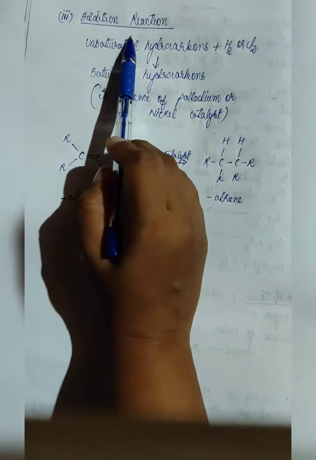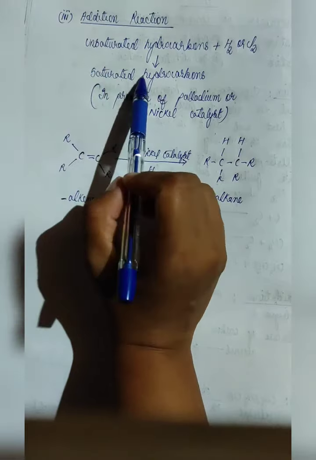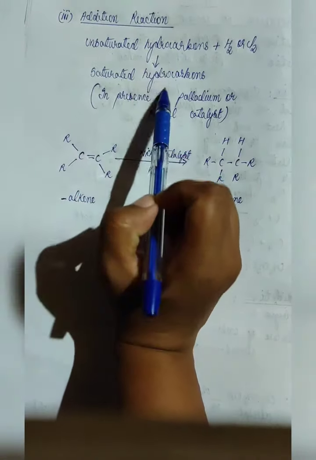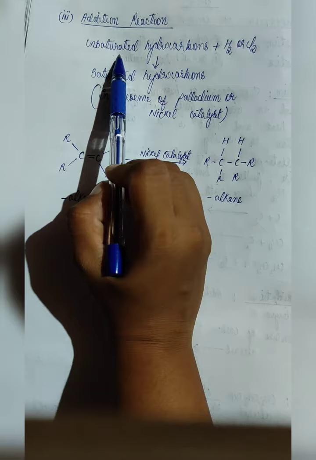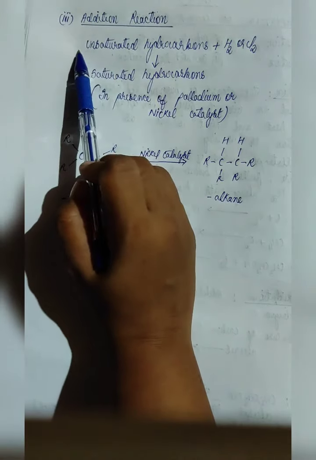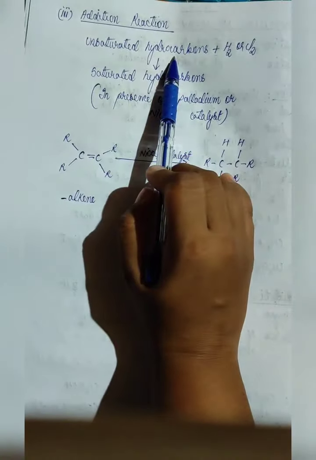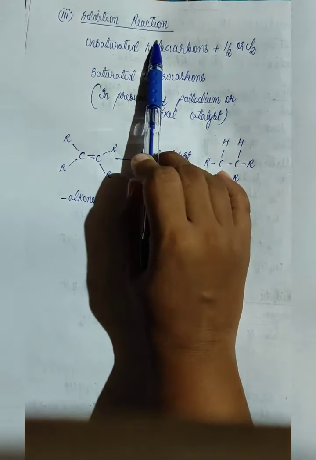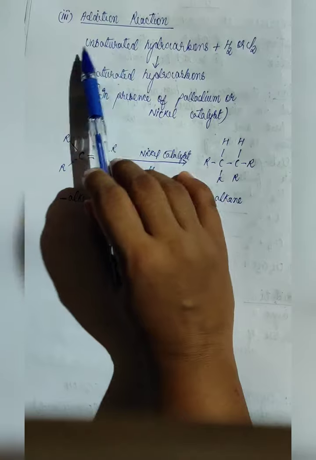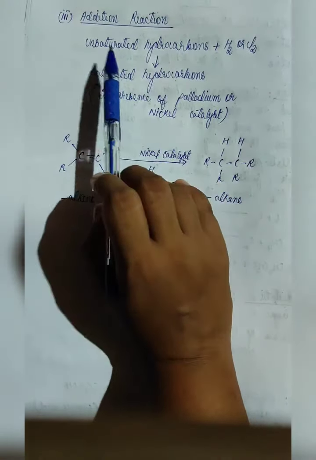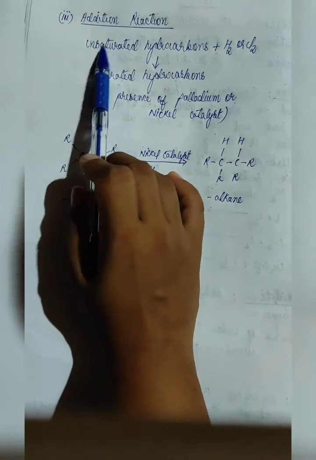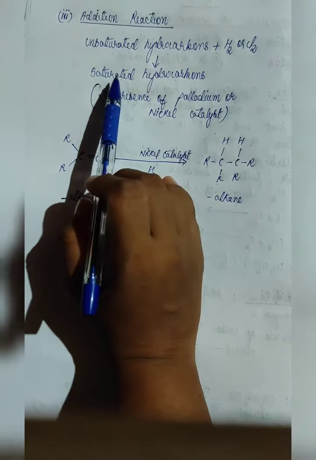We have already studied about unsaturated, saturated, and also hydrocarbon. Unsaturated means having double or triple bond. Saturated means having single bond. Hydrocarbon means compound made up of hydrogen and carbon. So here what we will do is double or triple bond will be converted to single bond.